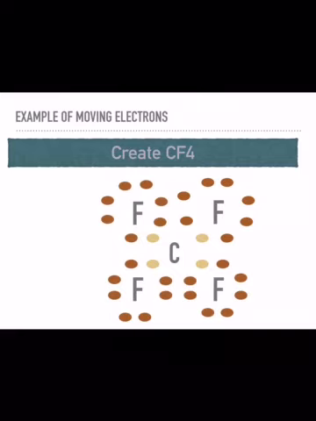We said that all atoms want 8 valence electrons. And so in order for that to happen, carbon must bond together with 3 other fluorines in order to have carbon with an octet and each of the fluorines with an octet.